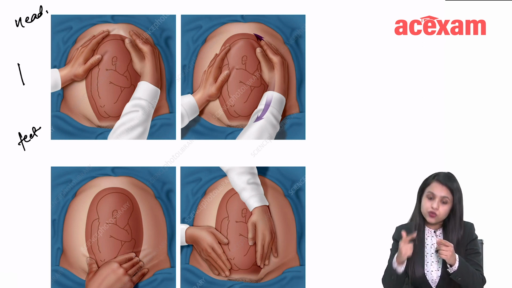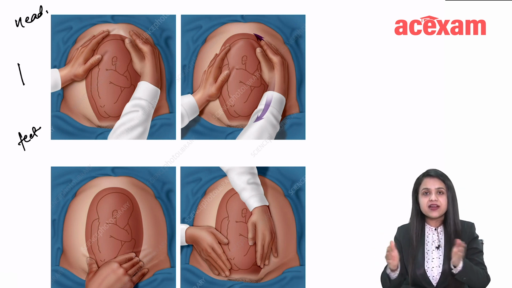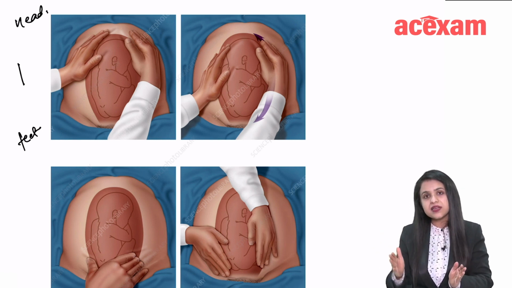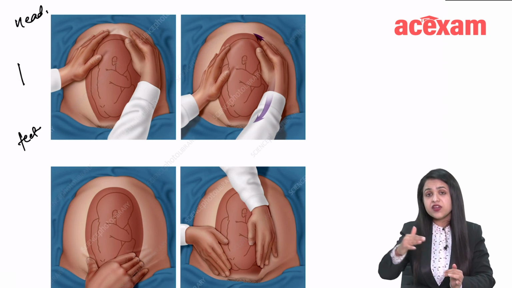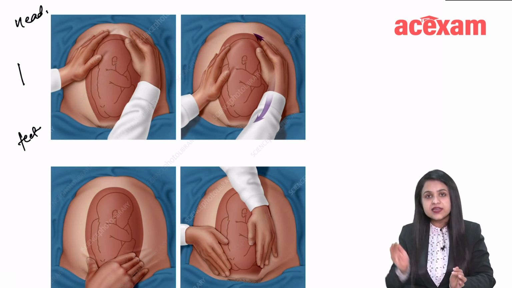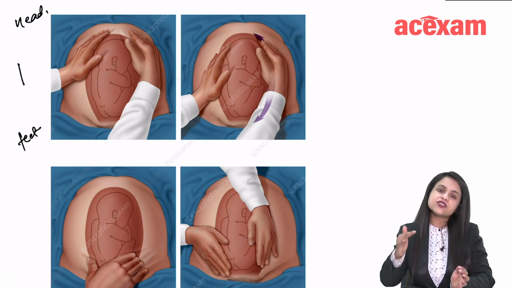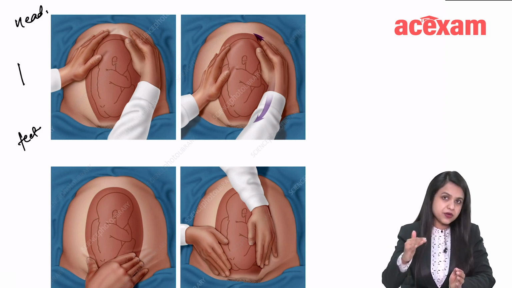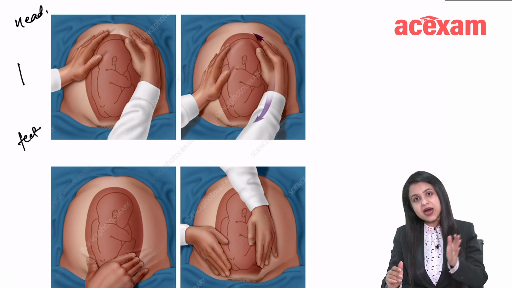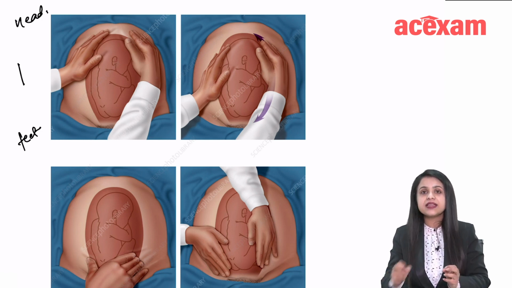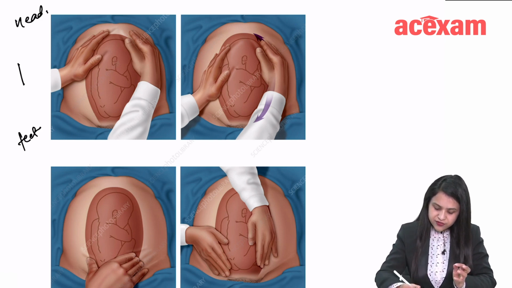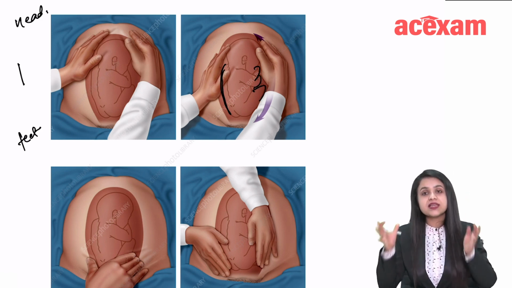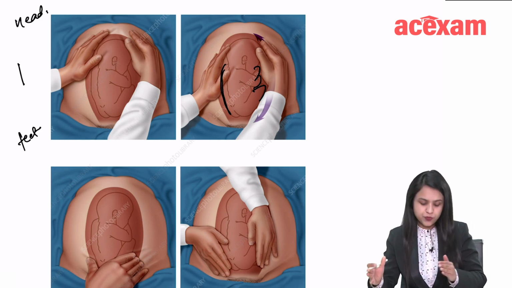What is Leopold maneuver 2? It is the lateral grip. You see what part of the fetus is in the right lateral part and what part is in the left lateral part. If you see a round, hard, curvy linear structure, that is suggestive of the fetal spine. If multiple knobby parts can be felt, that is fetal limbs. So here you can see the round, curvy, linear part, and there are multiple knobby parts. This lateral grip is Leopold maneuver 2.